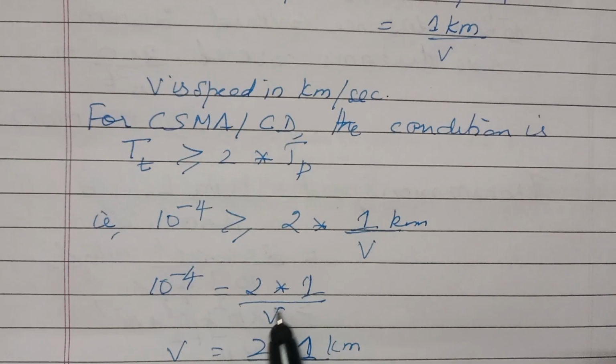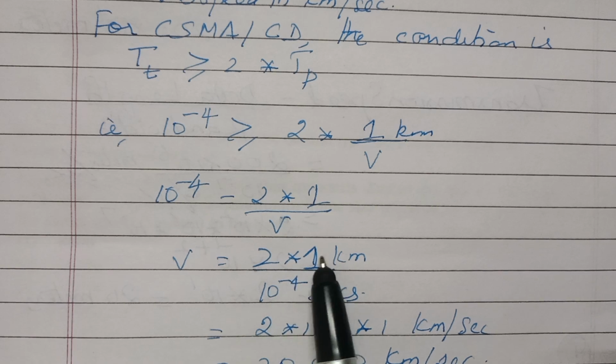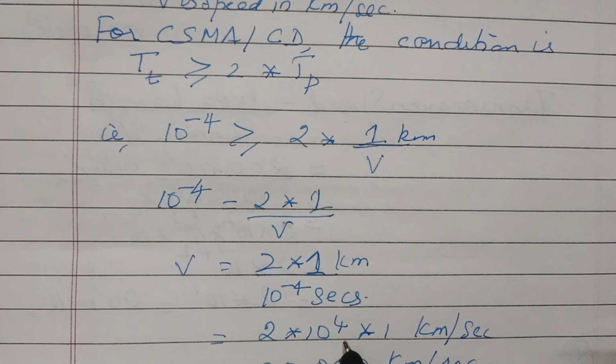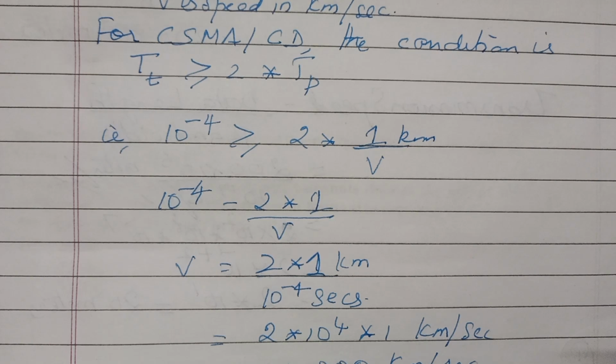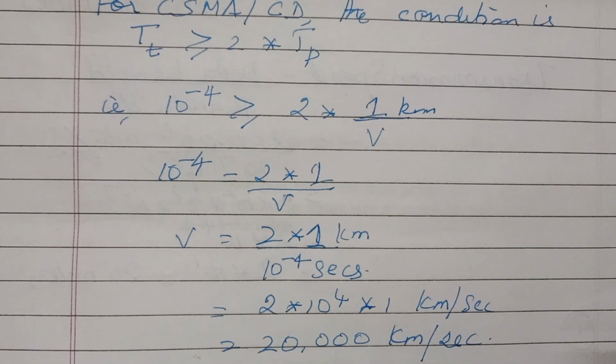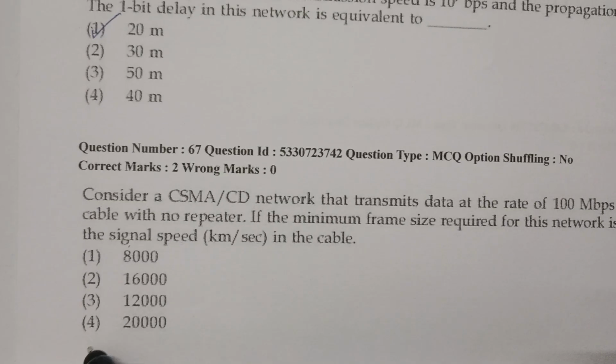You can substitute the values and find the value of v. So v will be 2 into 1 kilometer by 10 power minus 4 seconds, which is 2 into 10 power 4 kilometer per second, which is 20,000 kilometer per second. Hence the answer to this problem is 20,000.